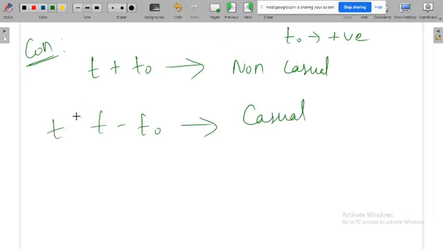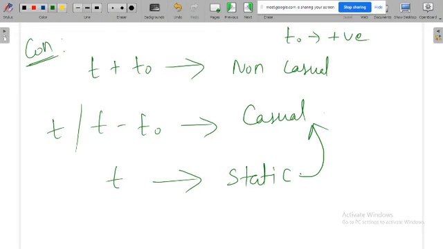Either t or t minus t naught, then that is causal. If you find only t, then that is static. If the system is static, definitely it is causal. But all causal systems need not be static, it may be static or maybe dynamic.